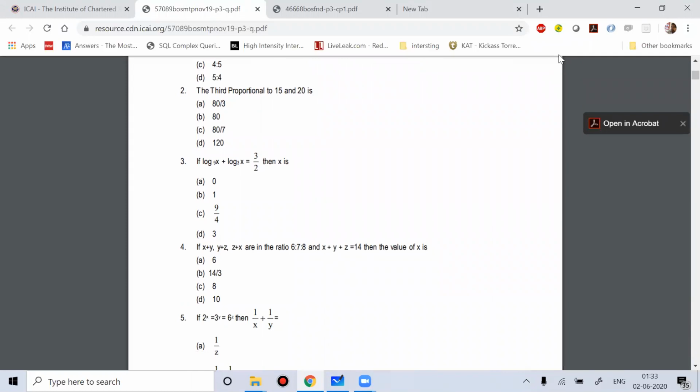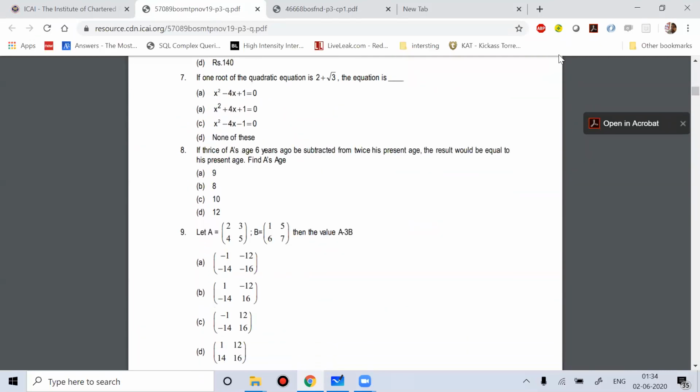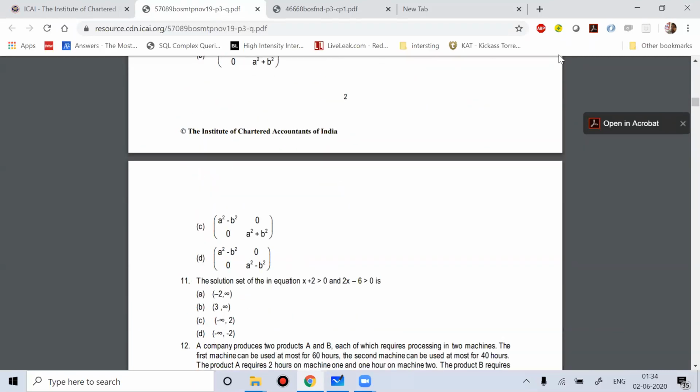So that way this becomes very important. You can see this question number 3: if log 9x plus log 3x is 3 by 2, what is the value of x? So how will you do this? You have to think on this part. How you think on this part will ultimately give you the consideration of working on logarithm. So we'll do this problem. You don't have to worry. This is a very easy problem. Getting the answers for these kinds of questions is not at all difficult.